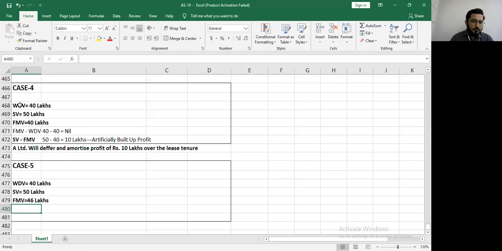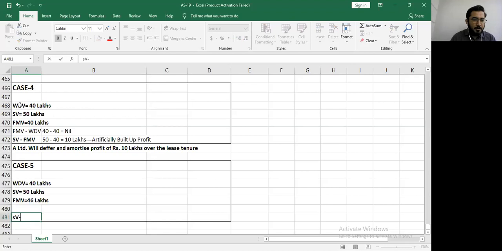Here also, first of all, we will check whether we are selling it beyond the value of the fair market value. The selling value is 50 lakhs and the fair market value is 46 lakhs. So the difference of the selling value and fair market value, that is 4 lakhs, which is 50 minus 46, is the artificially built up profit. And that profit will be deferred and amortized over the